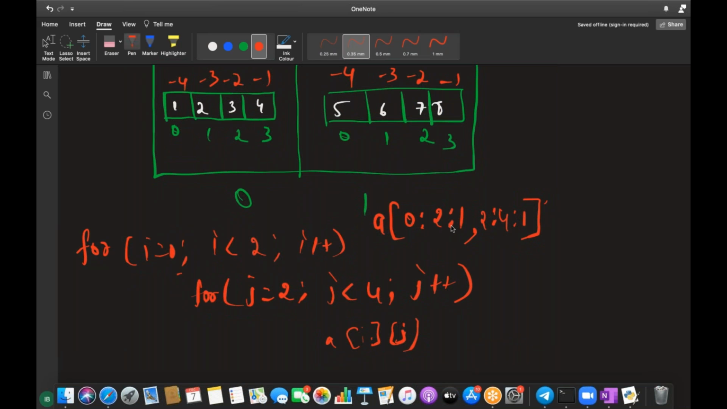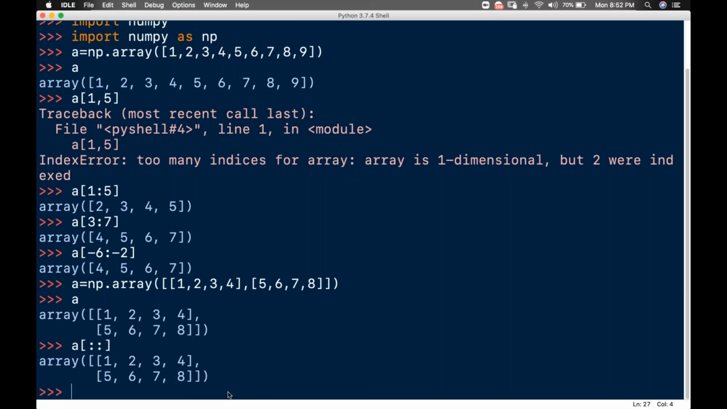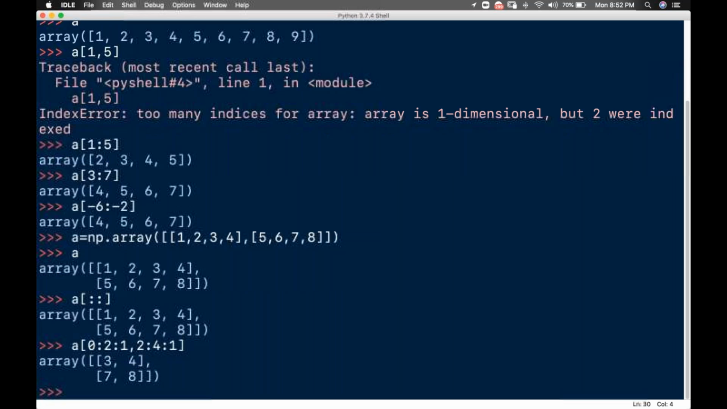So let me go here. How to do this? I'll just write A of, start from 0 and end at 2, with step 1, and put a comma over here. Later I'll say 2 to 4, and then step 1. I'll enter this. Am I getting 3, 4, and 7, 8, guys? Yes, I'm getting 3, 4, and 7, 8.